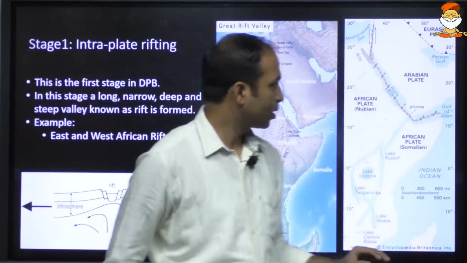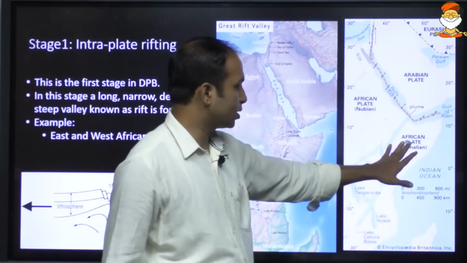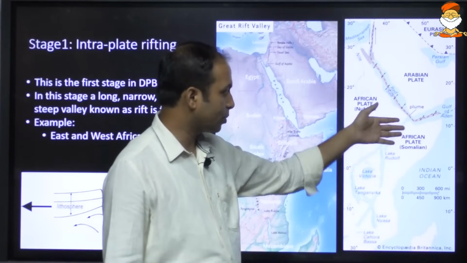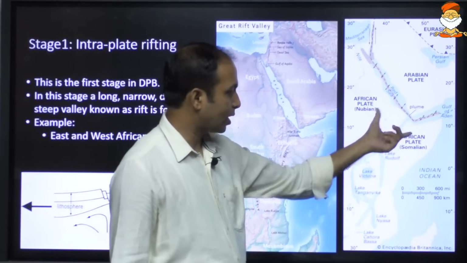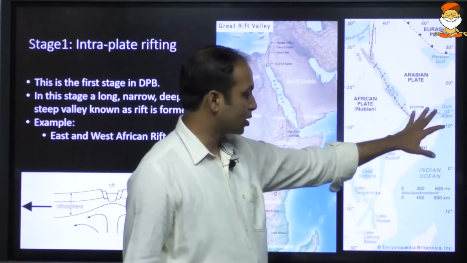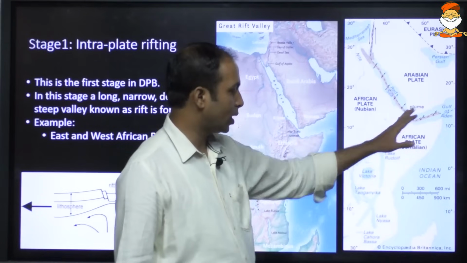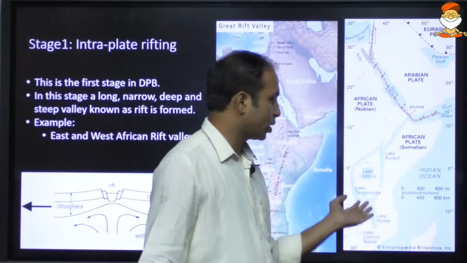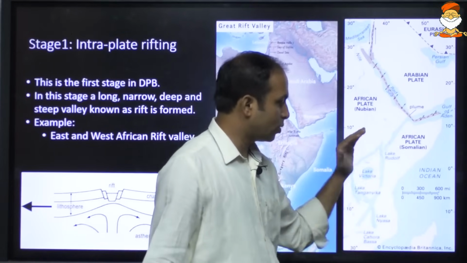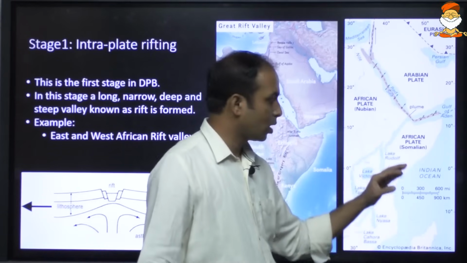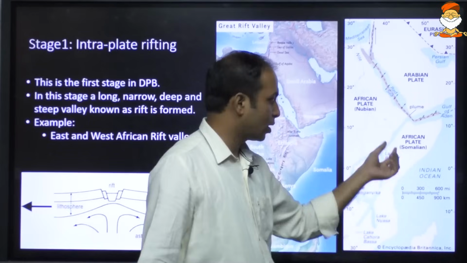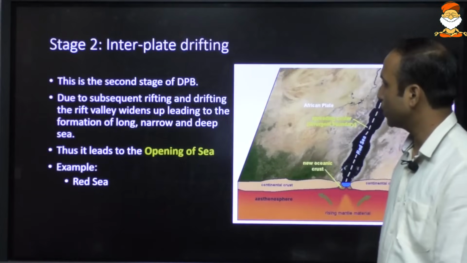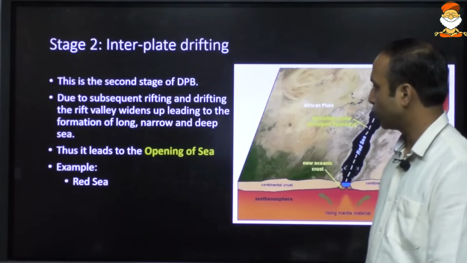Here you can see, for example, the Somalian plate and the Nubian plate. Here the divergence is taking place. In future, it will crack further, and water from the Indian Ocean region will enter it, leading to the formation of a new sea. Further, it will completely split apart, leading to the formation of a big ocean over here.